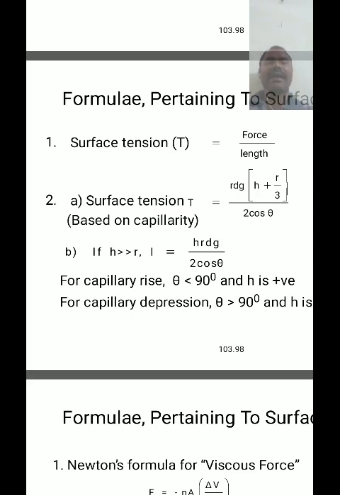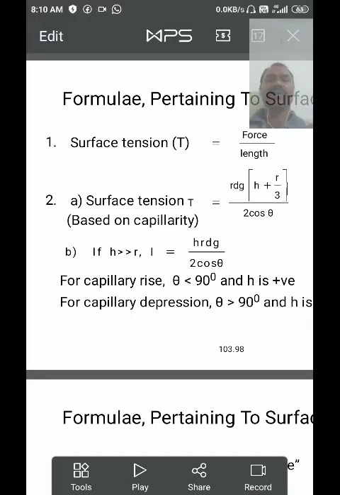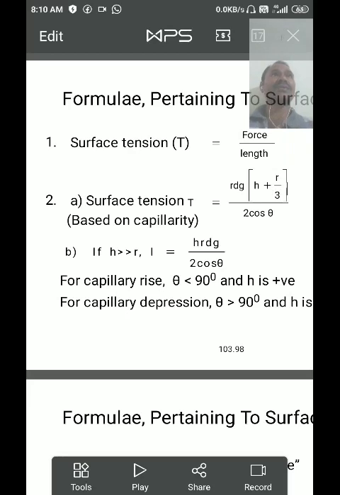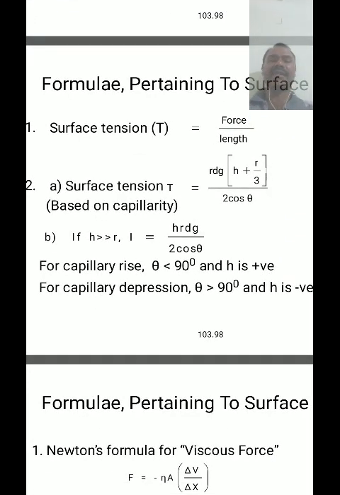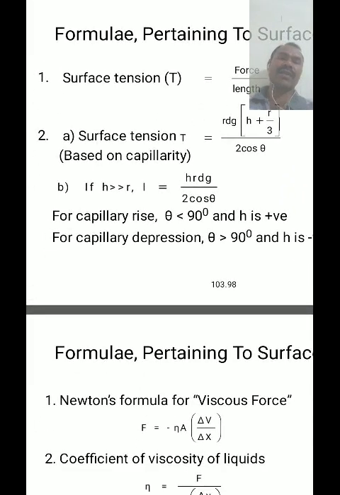For general, impure solid and impure water, the angle of contact is acute, that is less than 90 degrees. That's why for capillary rise the value is positive. For capillary depression, in the case of impure solid and impure liquid, like glass rod and mercury, the angle of contact is obtuse, that is theta is greater than 90 degrees, then cos of an angle greater than 90 degrees gives a negative value.